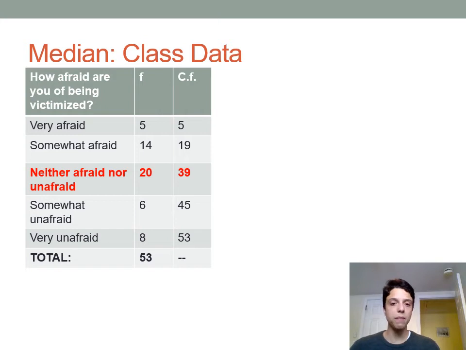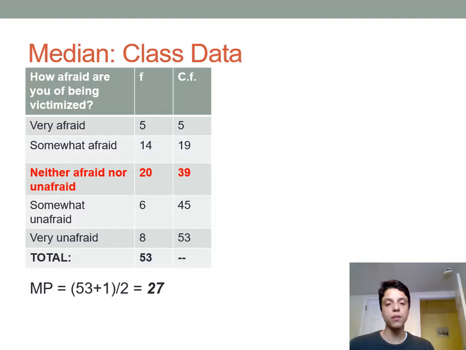So if we want to find the median for a frequency distribution, we're going to use the median position formula. Here, our median position is given by this formula of n plus 1 over 2, where n is the total number of observations that we have. Here, 53 people answered this question, so we have 53 as our n. This gives us a median position of 27.